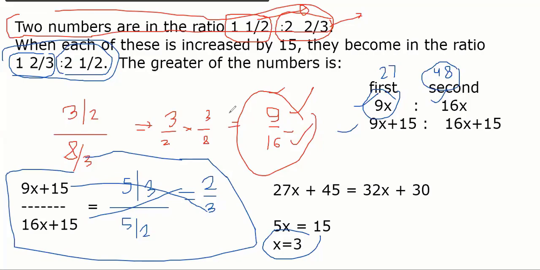Thank you, Shubhi. Tell me, any confusion, anyone? First of all, convert the mixed fractions to improper fractions and you can simplify. After that, the only point was that each of these is increased by 15. So if it is 9x, it becomes 9x plus 15, 16x becomes 16x plus 15. So tell me, is all clear or any doubt? Go through it again and ask me.